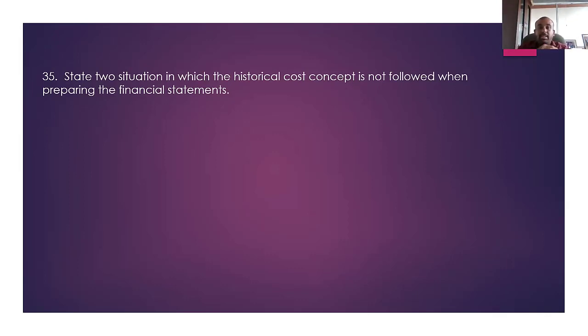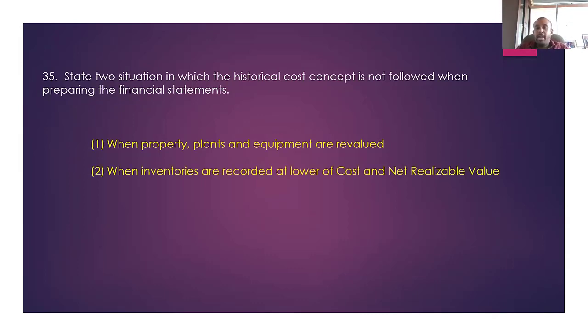State situations in which the historical cost concept is not followed when preparing the financial statements. Our first situation is when property, plant and equipment are revalued. Not in the initial recognition, but in subsequent recognition, property, plant and equipment can be recorded at the revalued amount. Referring to LKAS 16, when you record the assets at the revalued amount, you are violating the historical cost concept. Next one, when inventories are recorded at lower of cost and net realizable value. According to LKAS 2, inventories should be recorded at lower of cost and net realizable value. In such a situation, you are not following the historical cost concept.